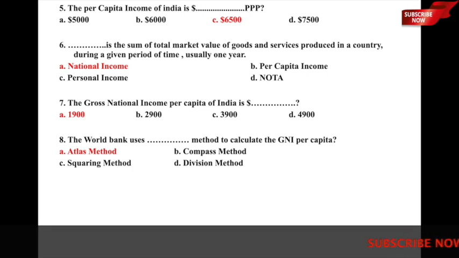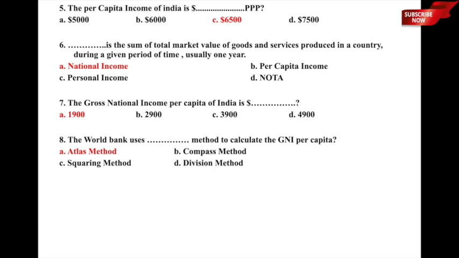Dash is the sum of total market value of goods and services produced in a country during a given period of time, usually 1 year. What is defined as the sum total of market value of goods and services produced in a country during a given period of time, usually 1 calendar year or 1 financial year? Whether it is A, national income, B, per capita income, C, personal income, or D, none of the above.